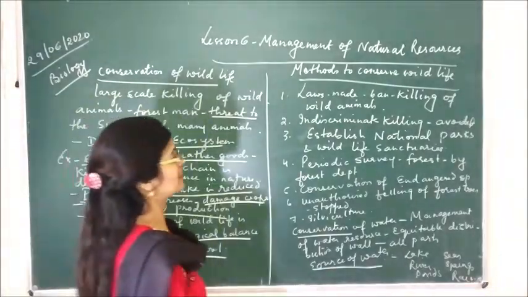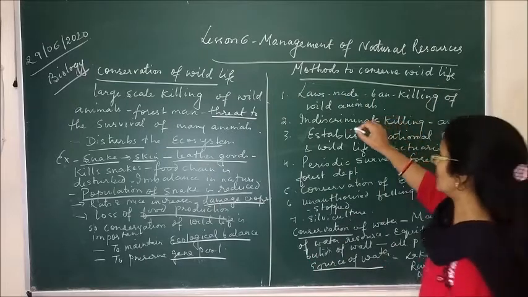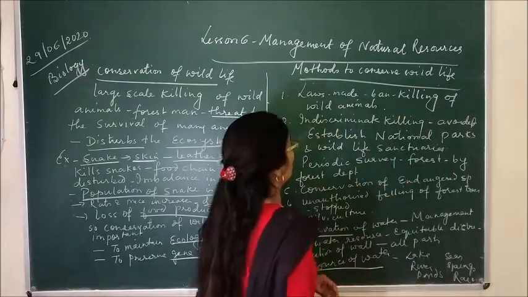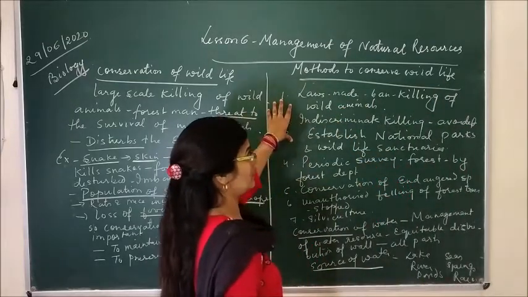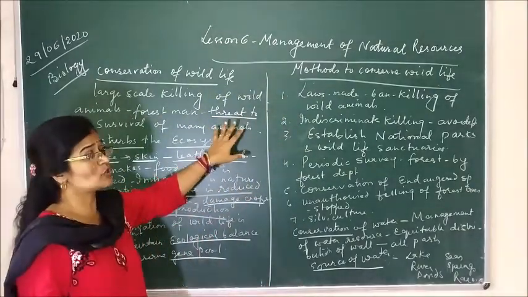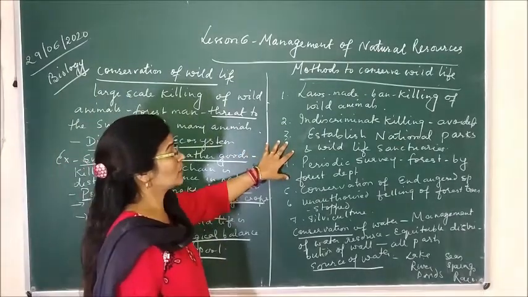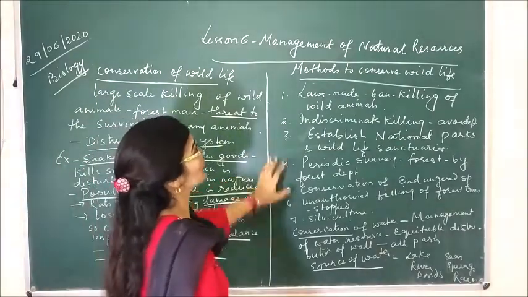Now there are some methods to conserve the wildlife. Here I want to discuss all the methods one by one. How can we conserve the wildlife? Not only the wild animals, but also the birds and other insects all live in the forest, so it is necessary to conserve the wildlife.